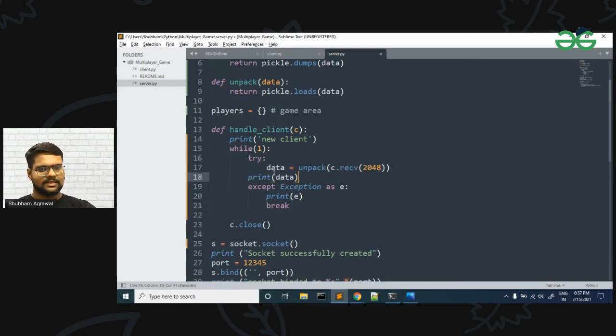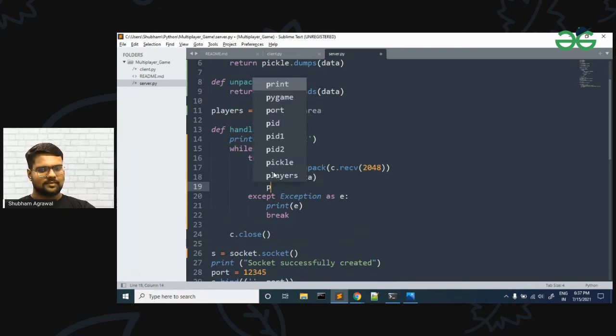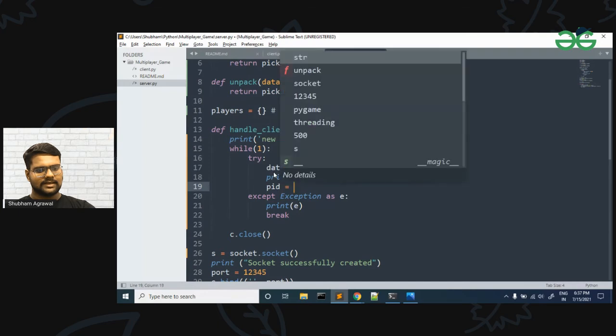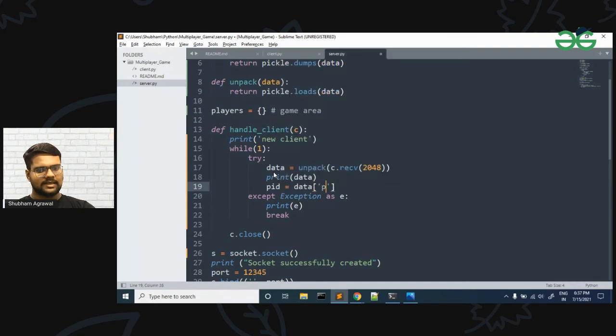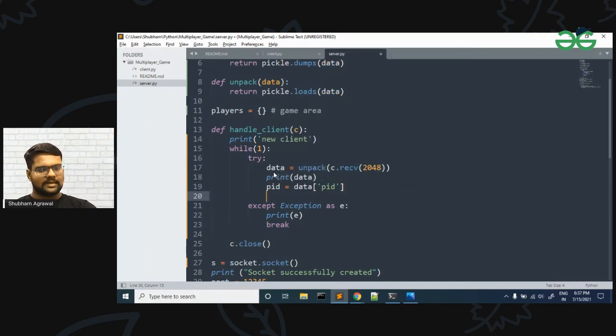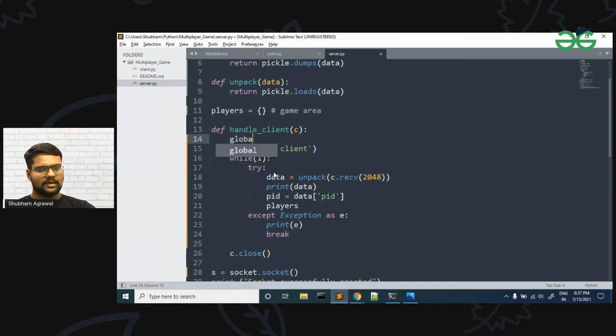Here I have received the data and I'm going to print it, and after that I'm going to extract the PID from our data. So it is data, and in this I will pass PID, and after that I will update our players list. Let me go above and make it global players, so that I am accessing the global players list.